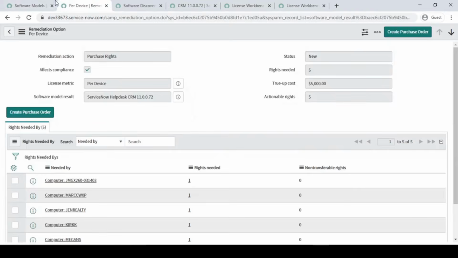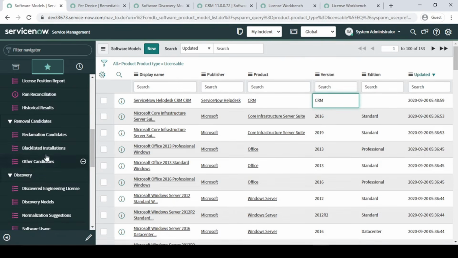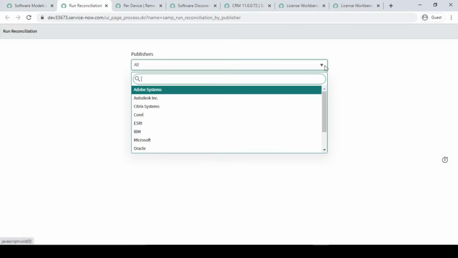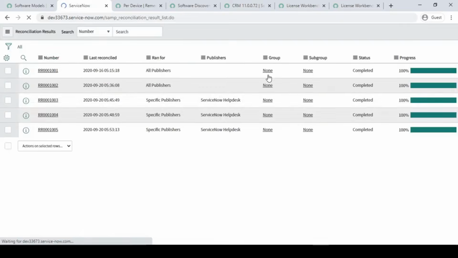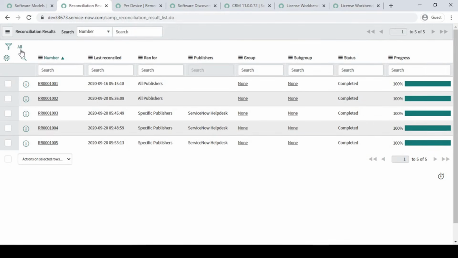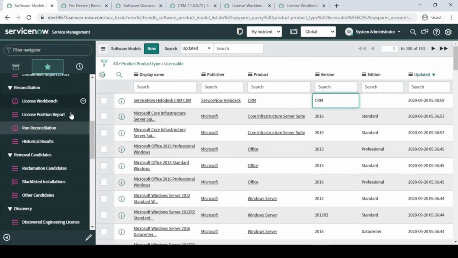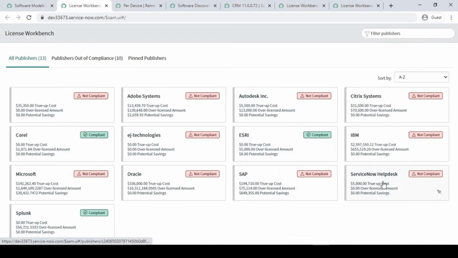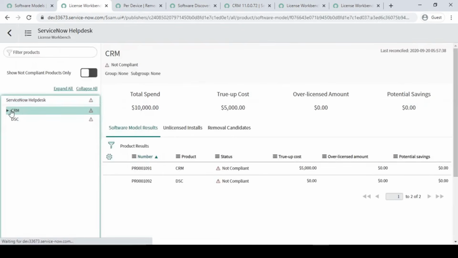Okay, let me do it again over here. Yes, so again we have to run our reconciliation. Fine, it's okay to run again and again because we are just checking it. Once we run it, it is saying 100% done now. So this time we will open our license workbench again, and go for the CRM.